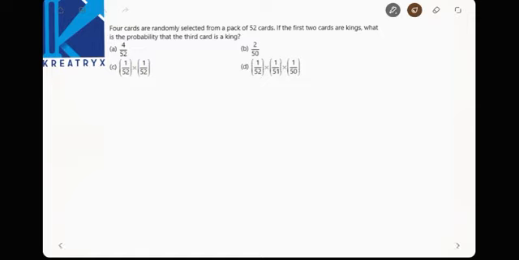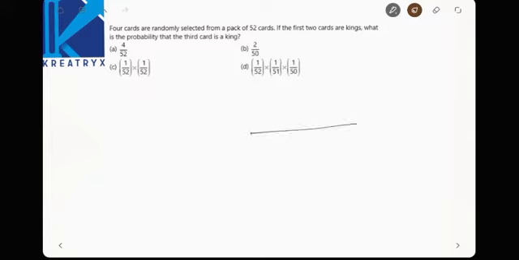Now 4 cards are randomly selected from a pack of cards, right? If the first 2 cards are kings, what is the probability that the third card is also a king? Now how many cards are gone? 2 cards are gone.